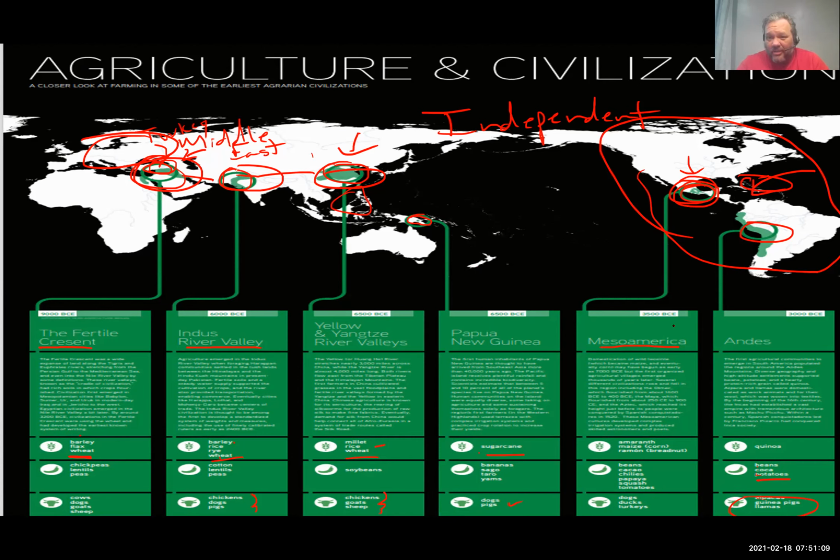So Mesoamerica. This is beans, corn, so maize. Let's see, papaya, squash, tomatoes. My old eyes. And then dogs, ducks, and turkeys were the domesticated animals here. So you get the idea. If you back up and look at this picture, this is where things developed independently, and then we get diffusion after that.